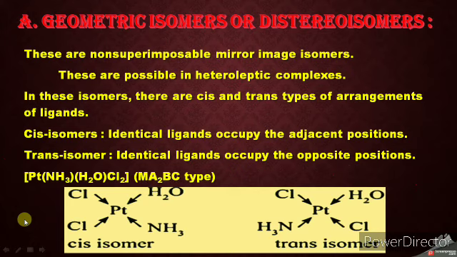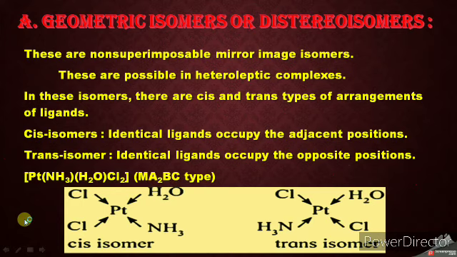So if two or more compounds have the same molecular formula, same structures, but the arrangement of the groups around the central atom is different in space, then those are geometrical isomers or diastereoisomers. On the basis of the arrangement there are two isomers. First is the cis isomer and second is the trans isomer. The cis isomer is when identical ligands occupy adjacent positions.